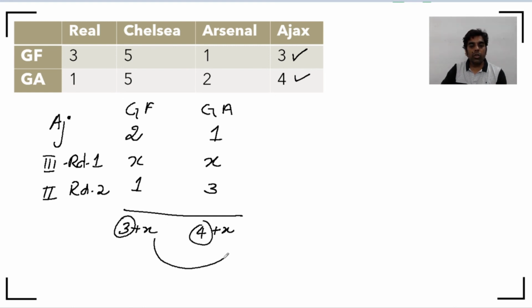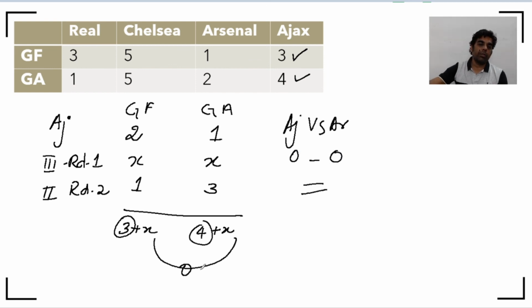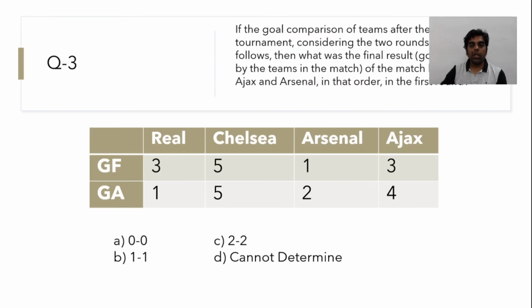That means this X has to be 0, or in other words, the last match between Ajax versus Arsenal ended in a 0-0 draw, and that is the answer for this question. So the answer here is 0-0. Thank you.